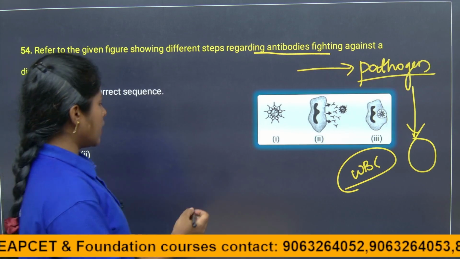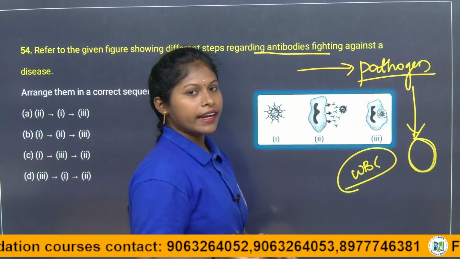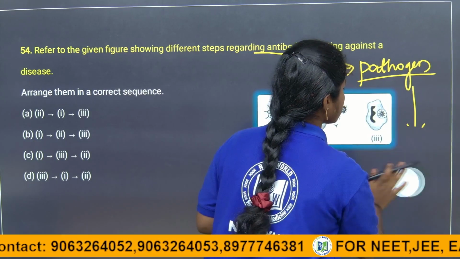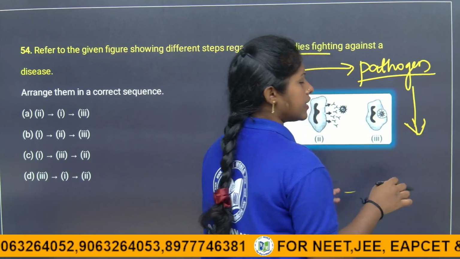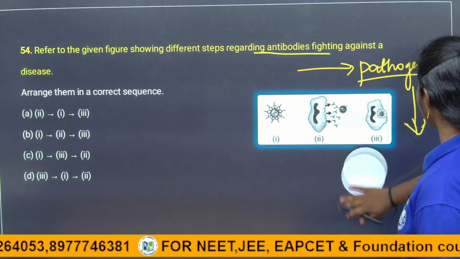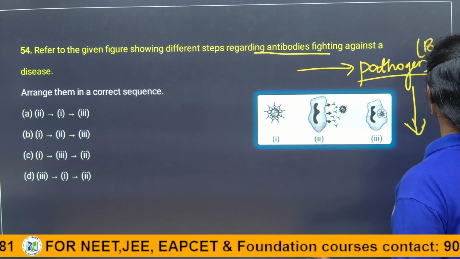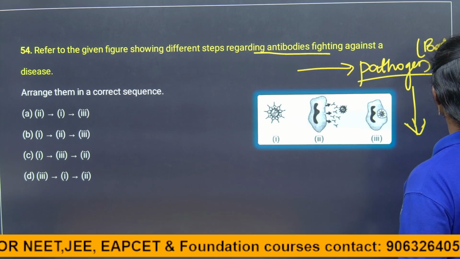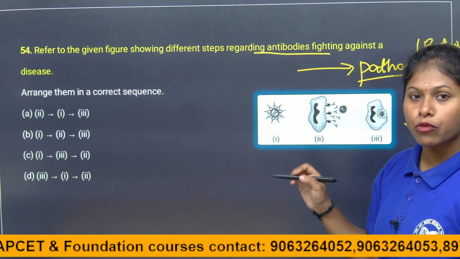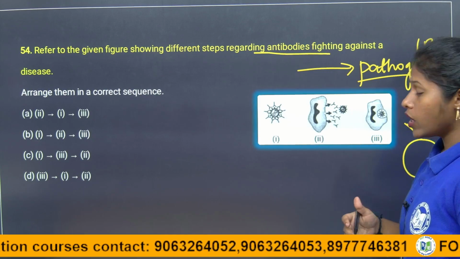If it is a pathogen, children, attacking our body, whatever it releases in our body, suppose it releases its genetic material or cell wall material, whatever. If it is a pathogen, for example a bacteria or a virus, like the one causing the common cold. Common cold is caused by the virus called rhinovirus. So if it attacks our body, what will happen?